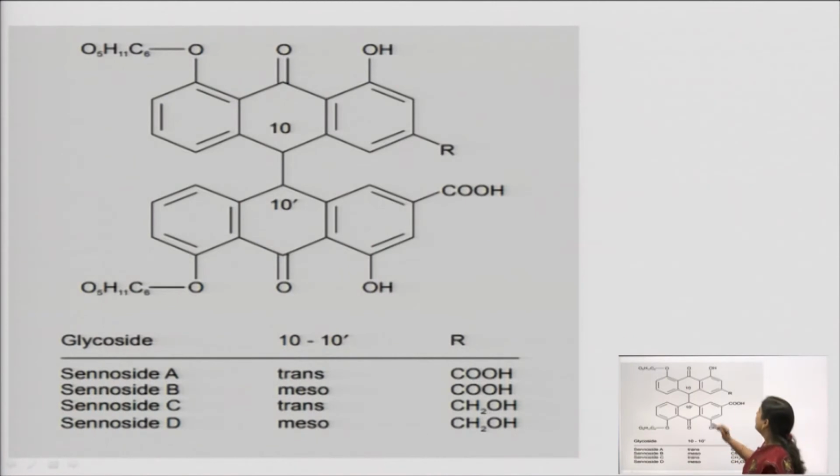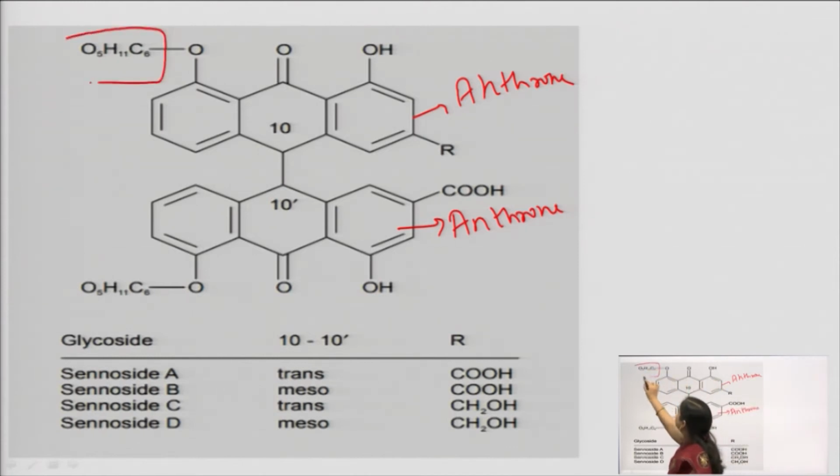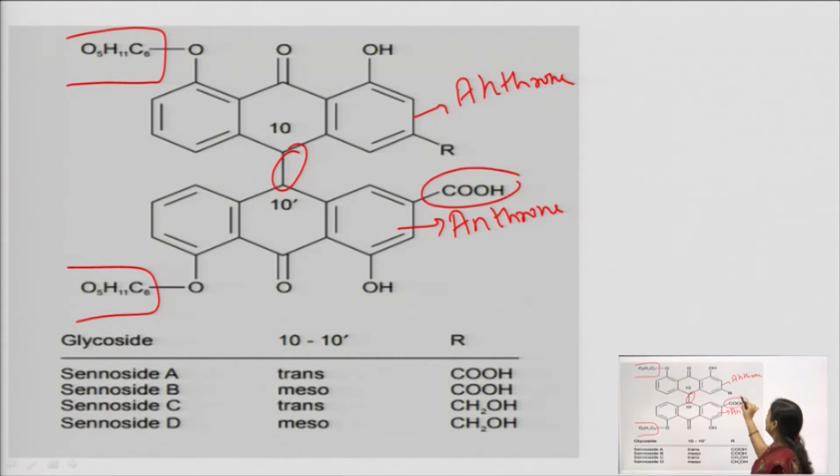So, what is happening is that this is one anthrone ring, okay, and we have another anthrone ring which is here, because it is containing the keto groups. And the glycosidal part is here. Okay, these are the glycosidal parts. So, we have the aglycones, and in the aglycone we can see two anthrones are joined together through this 10-10' position, and the difference is that here we have a carboxylic group and here we have named it as R.